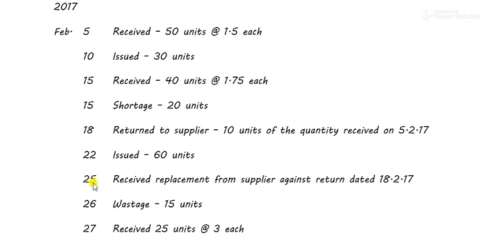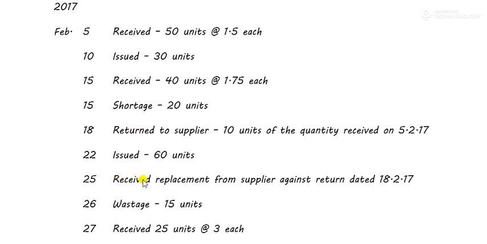On 18th, what happens? Return to supplier, 10 units of the quantity received on 5th was returned. It means on 5th Feb I made a receipt, I purchased goods, and on 18th I returned those goods. So if I'm returning, I'm issuing, so this will be recorded in the issue column.